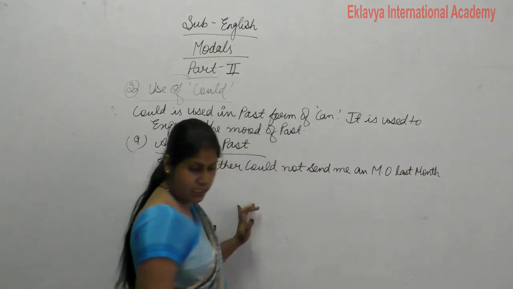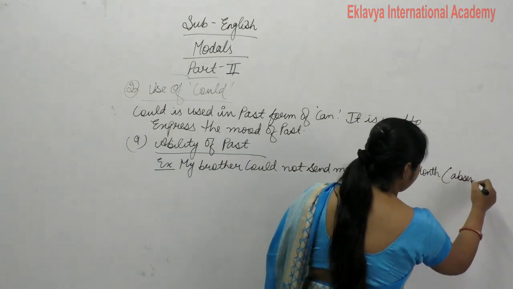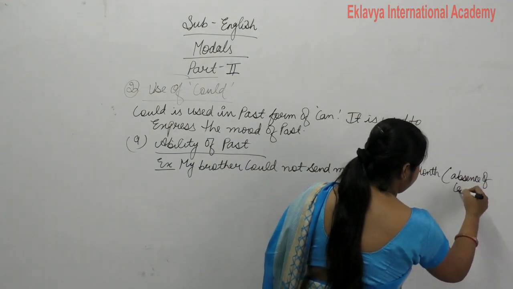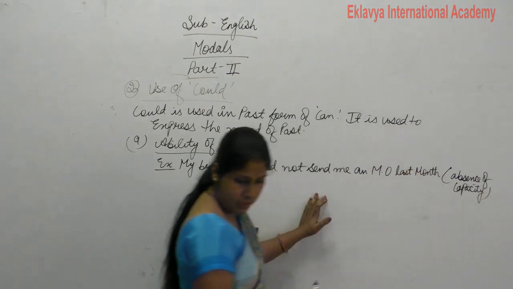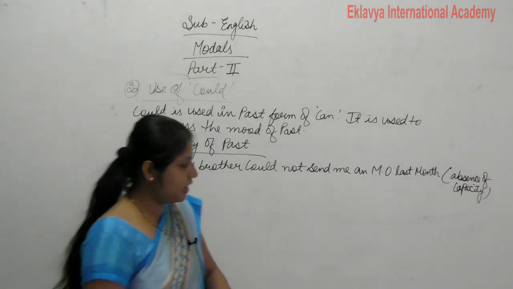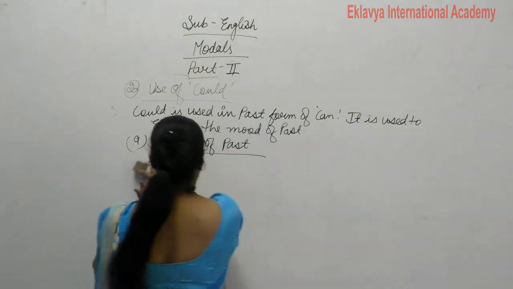So what is this? This is absence of capacity, absence of ability, inability of past.